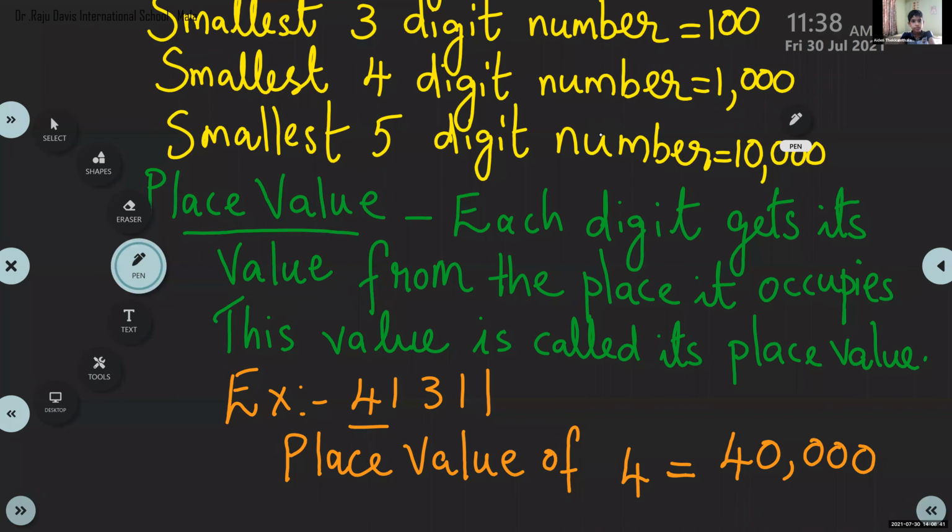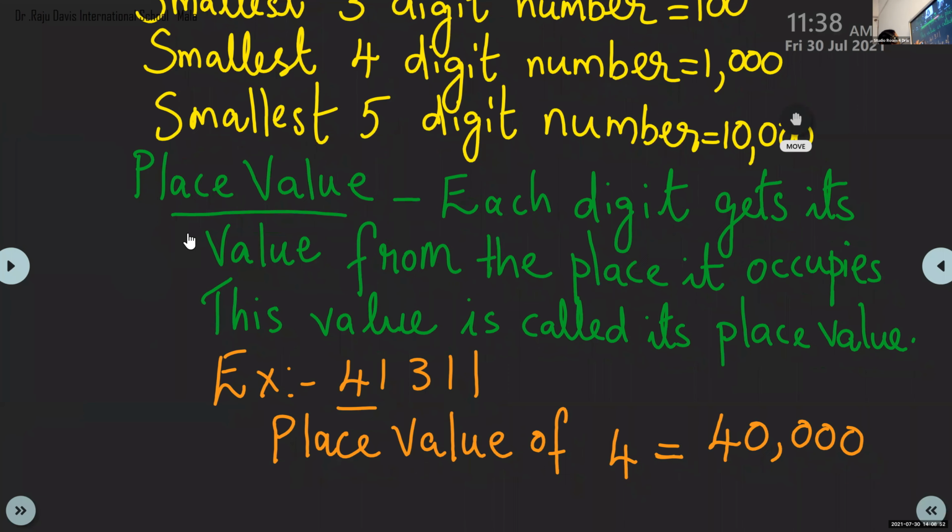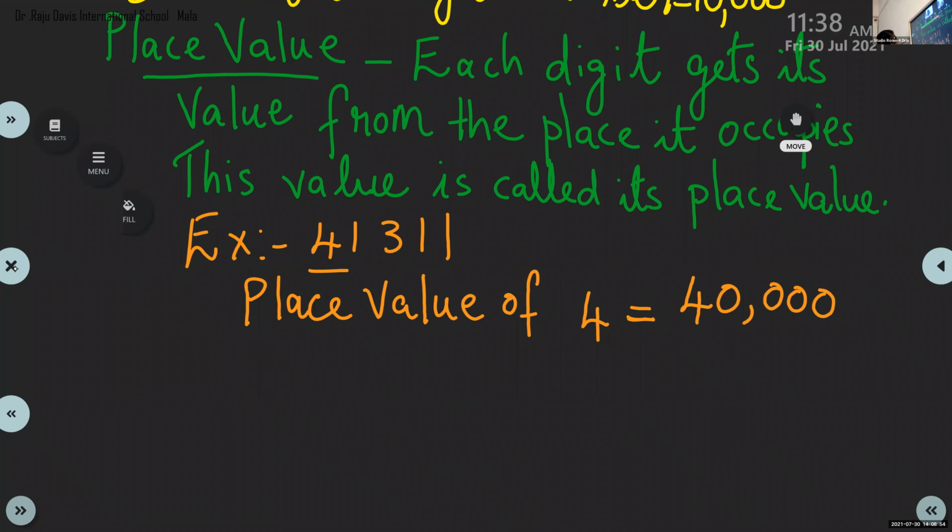Okay, children, now we are going to write face value. If you are not able to see the board, I'm saying you can write whenever you want. So children, next we are going to write what?